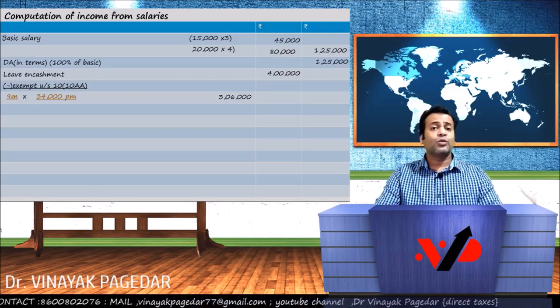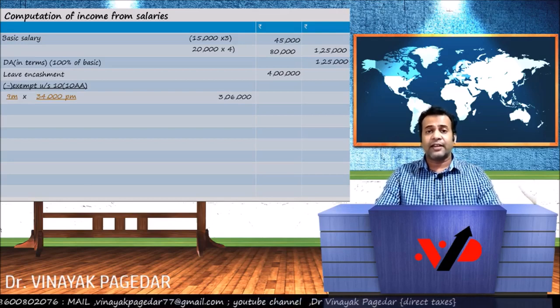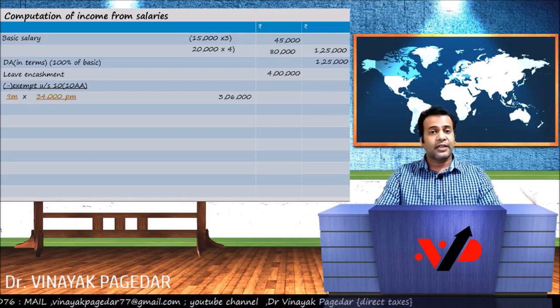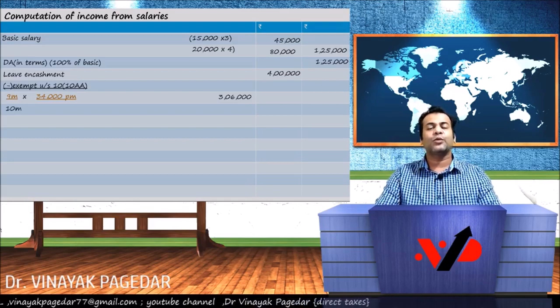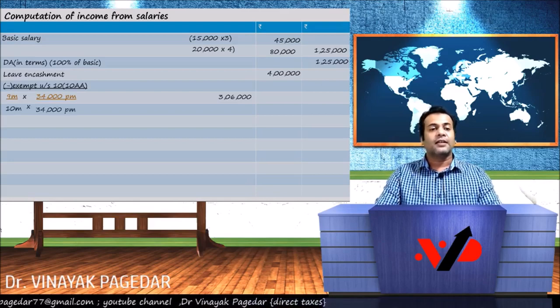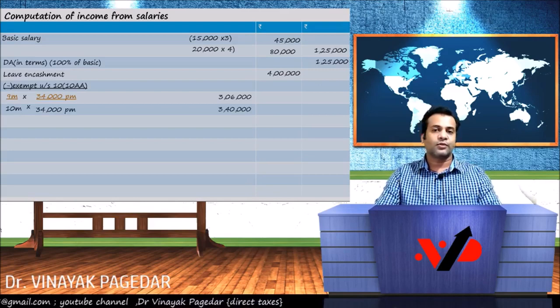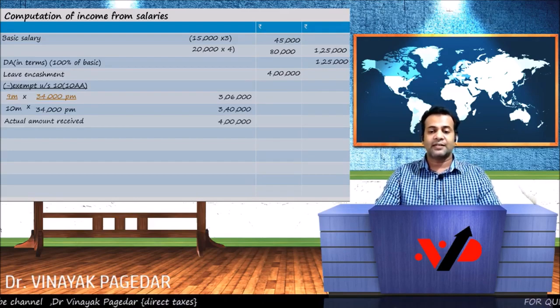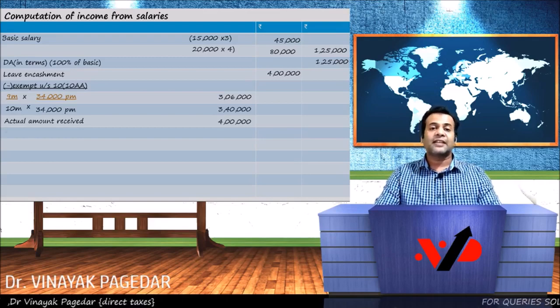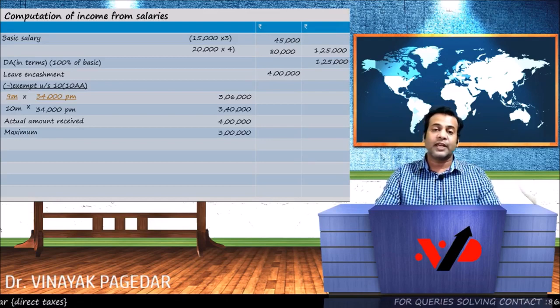The next limb tells you to take the 10 months average salary, which is 10 months into the average salary per month, that works out to 3,40,000. The third is the actual amount received, which is 4 lakhs, that is what you received. And the maximum exemption cannot cross 3 lakh rupees. So we have a maximum of 3 lakhs.